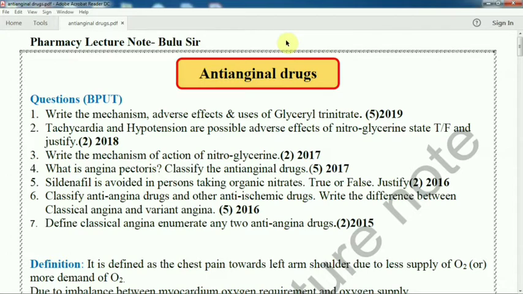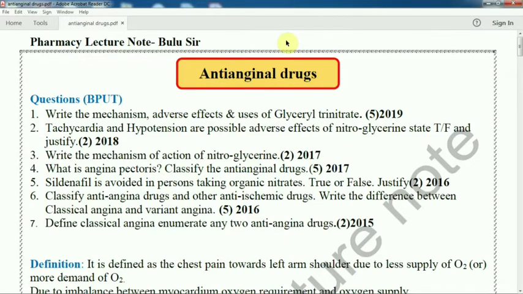That means in the last year. Tachycardia or hypotension as a possible adverse effect of nitroglycerin. So what are the adverse effects of nitroglycerin? Either tachycardia and hypotension, if true, then justify. Why are the adverse effects or side effects of nitroglycerin tachycardia and hypotension? We will go through this in detail. What is the reason behind this: nitroglycerin decreases the blood pressure or increases the heartbeat, causing hypotension and tachycardia.